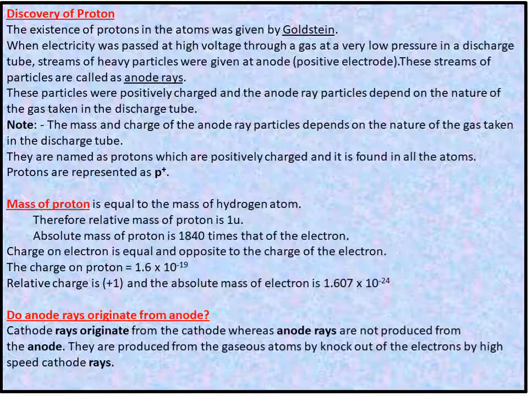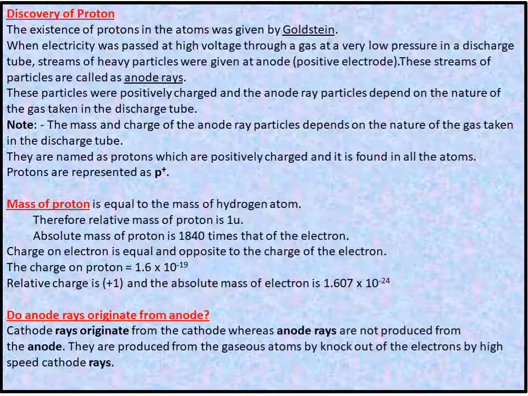He used a perforated cathode placed somewhere in the center of the tube and not at the end. Hydrogen gas was enclosed in the discharge tube and the experiment was performed in the same way as was done by Thomson.